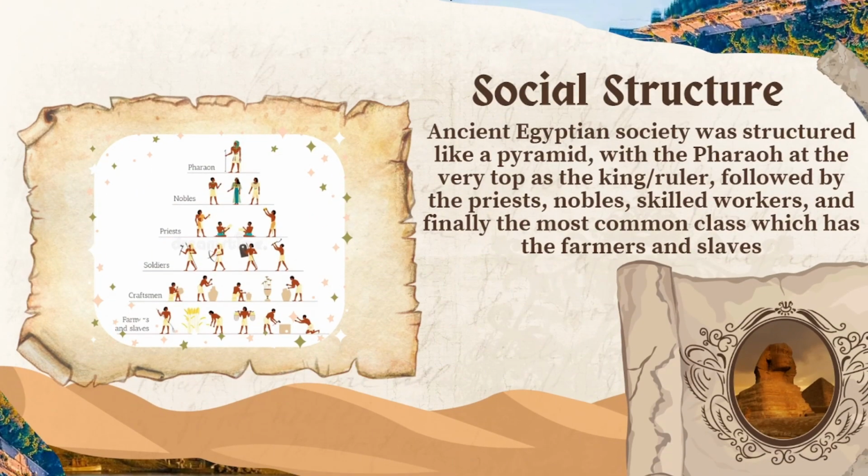Social structure. Ancient Egyptian society was structured like a pyramid, with the pharaoh at the very top as the king/ruler, followed by the priests, nobles, skilled workers, and finally the most common class, which was the farmers and slaves.